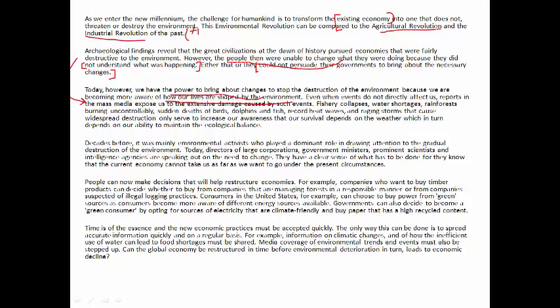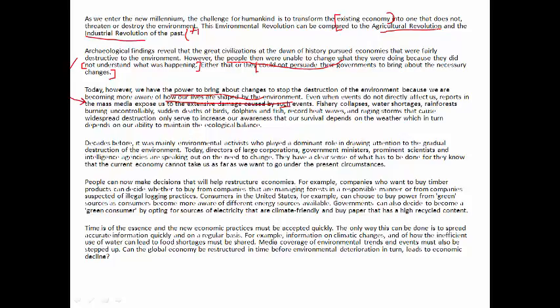Even when events do not directly affect us, reports in the mass media expose us to the extensive damage caused by such events. The "such" is referring to events that are destroying the environment. Fishery collapses, water shortages, rainforests burning uncontrollably, sudden death of birds, dolphins and fish, record heat waves, and raging storms that cause widespread destruction only serve to increase our awareness that our survival depends on the weather, which in turn depends on our ability to maintain the ecological balance.